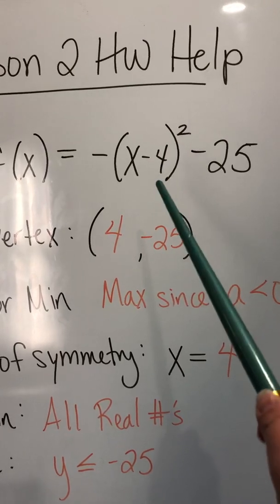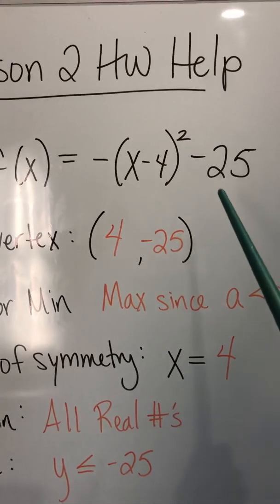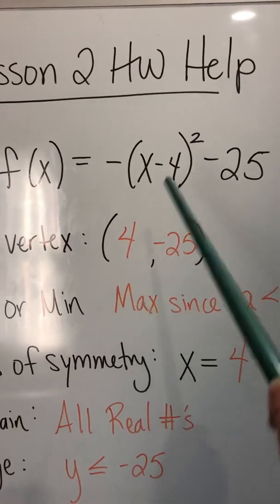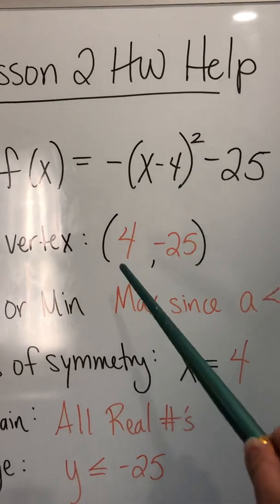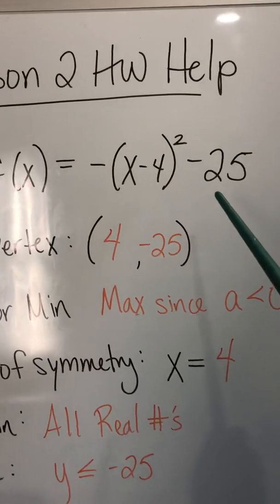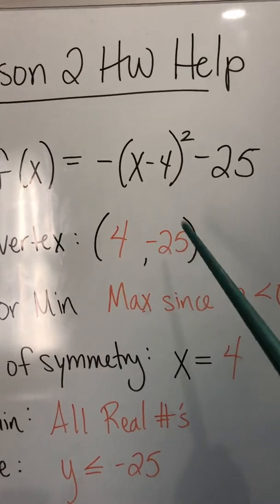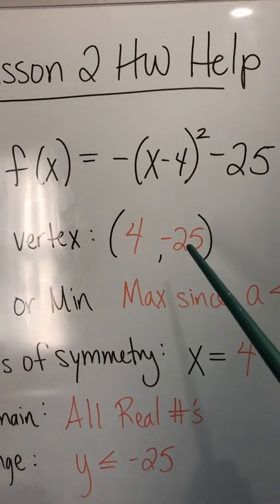So remember you have h and k in vertex form. So it's not negative 4, remember it's always x minus h. So it's really going to be a positive 4 down here. And then minus 25 is your k value, so that's your y value for your vertex.